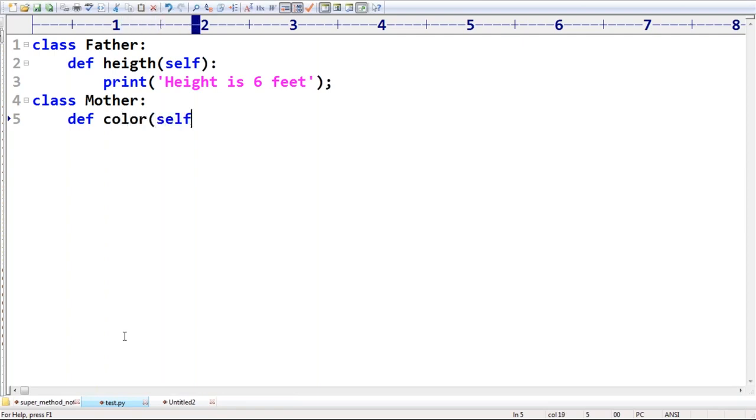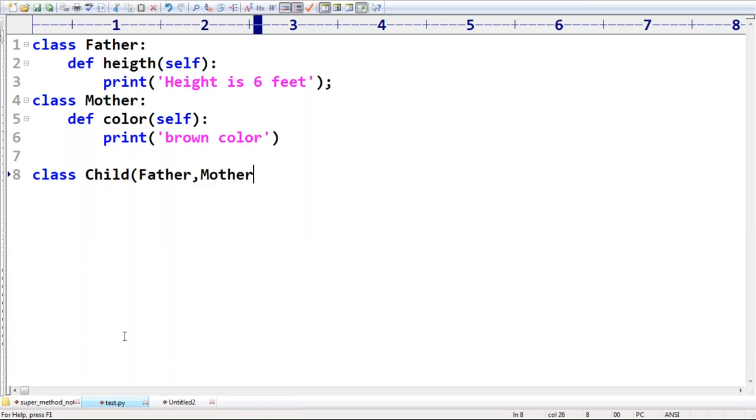Assume self print color, red, or yellow, or some brown color, whitish, yellowish, something like that. A beautiful example: class Father and class Mother. Class Child, sir, from the father and the mother. I want both properties, right?